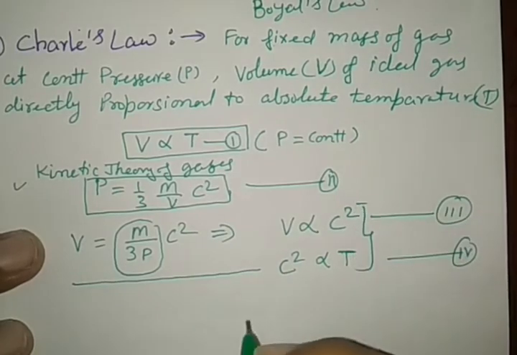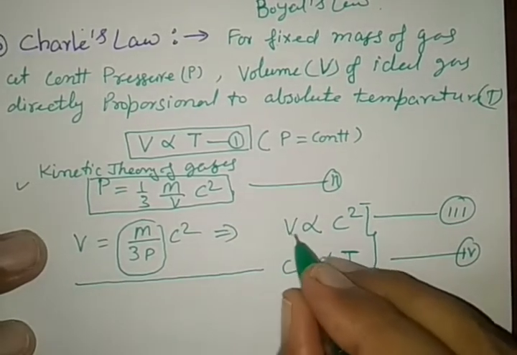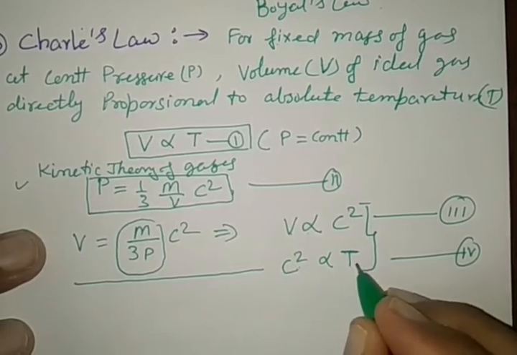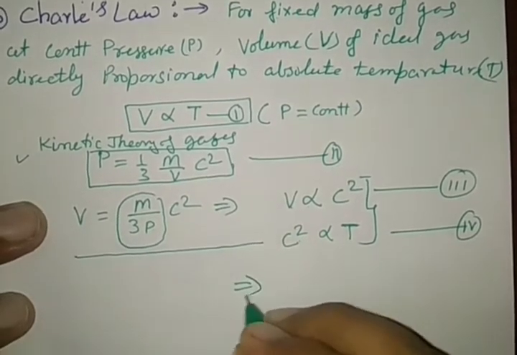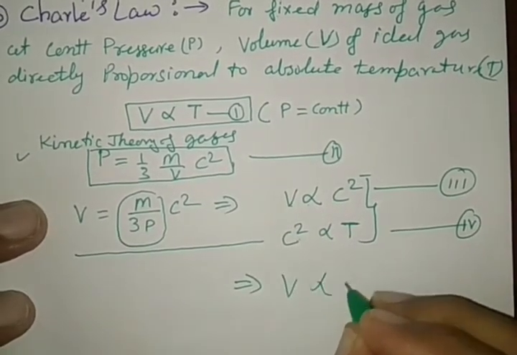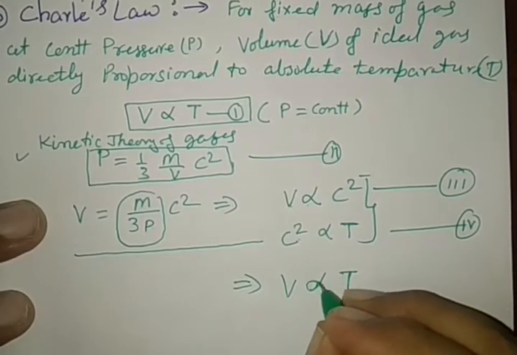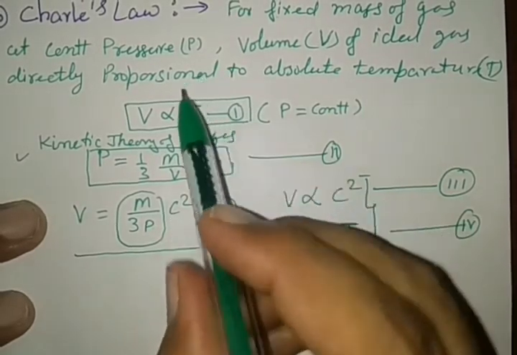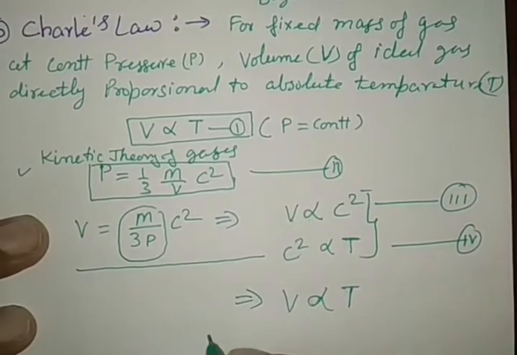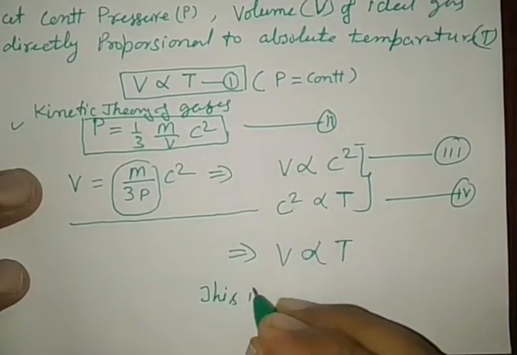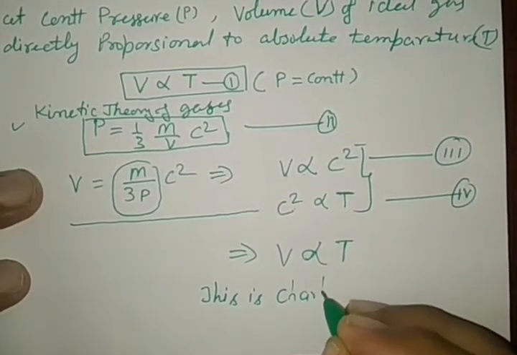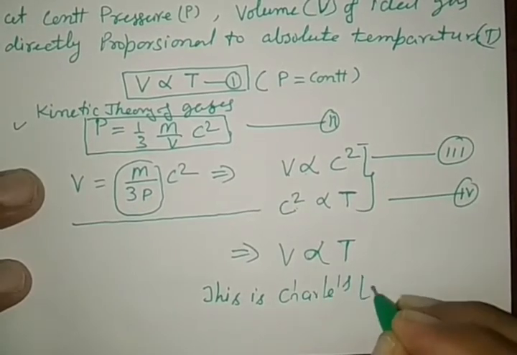By these two relations, we may write V proportional to c square and c square is proportional to T. Then this implies that V proportional to T. And same is the Charles law.